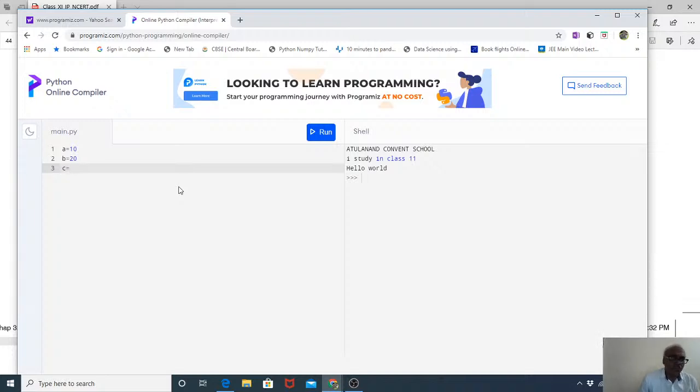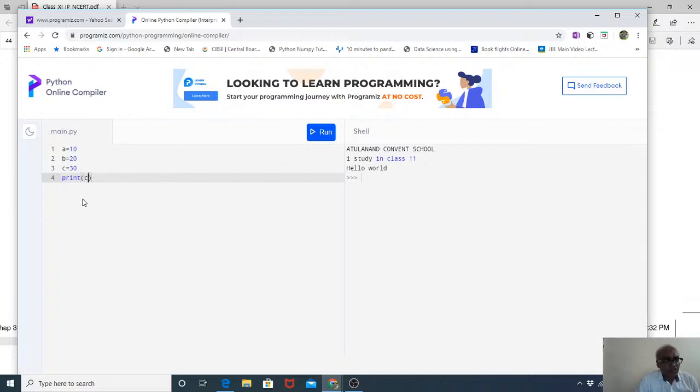So first let me do something. I'm going to write 30 here. All right. We have written this. Now I have to move down and write print, P R I N T, and in the print I'm going to write C. Let me see if some mistake is there.